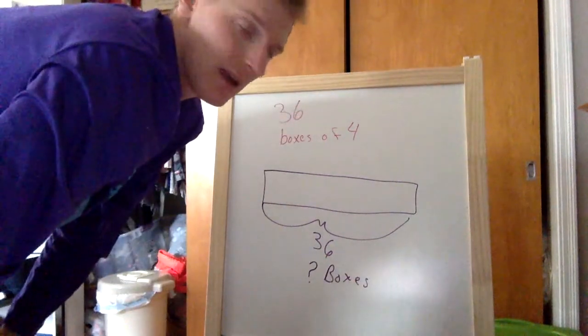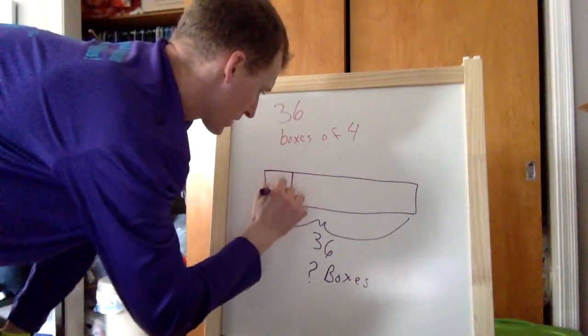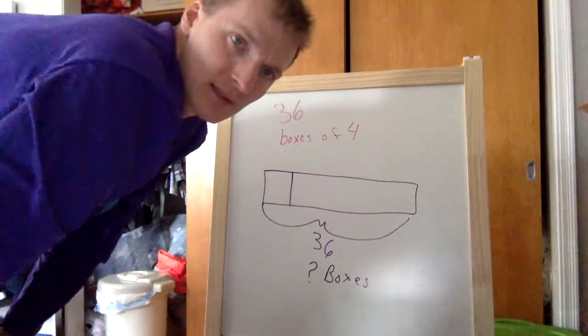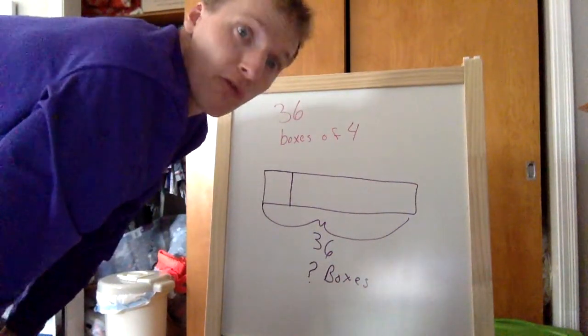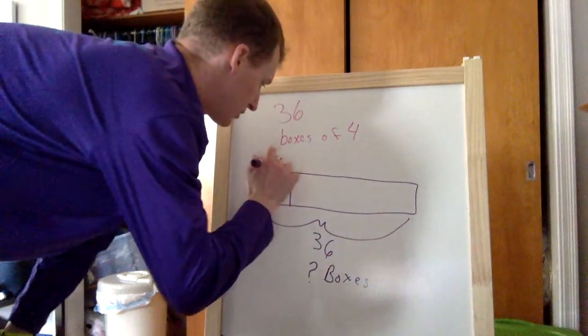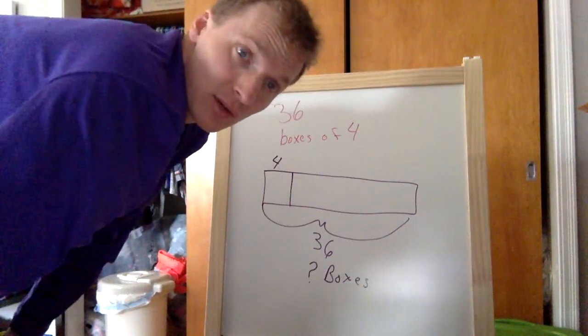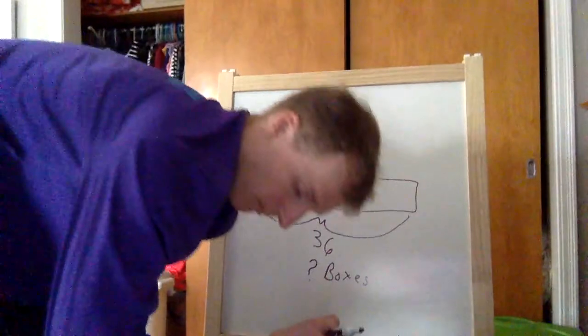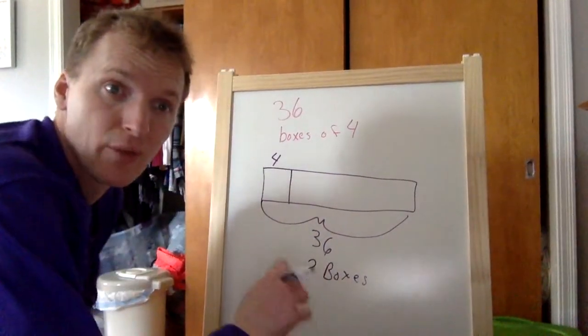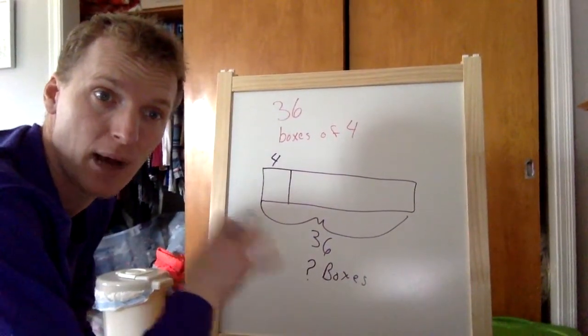And then at the top, we have 1 box. How many are in every box? 4. So what they want us to do is count by 4s until we hit 36, and then that would tell us how many boxes we have.